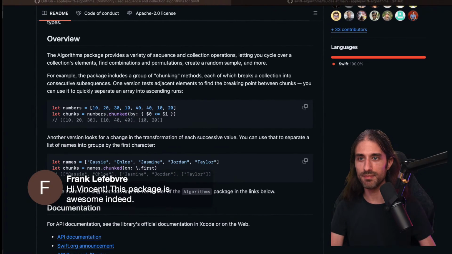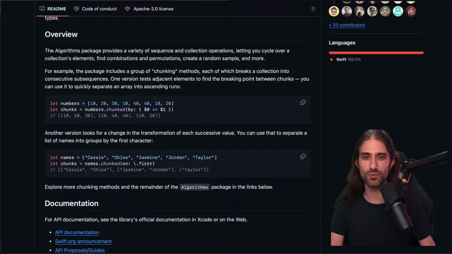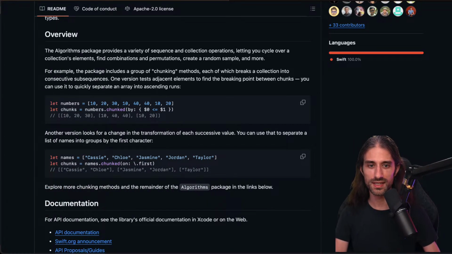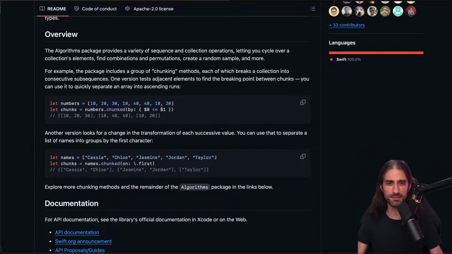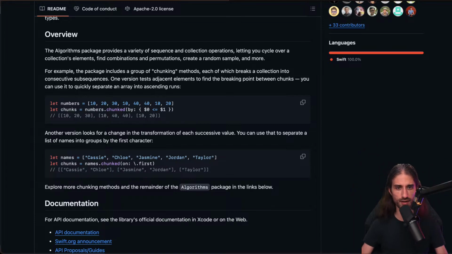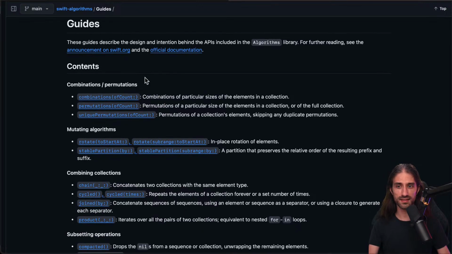I'm realizing that I've moved the window on the live stream without realizing it. Sorry. Let me also put myself in the corner and make myself a bit smaller because I don't want to cover the code. The code is way more important than me in this live stream. Okay. So let's get started.